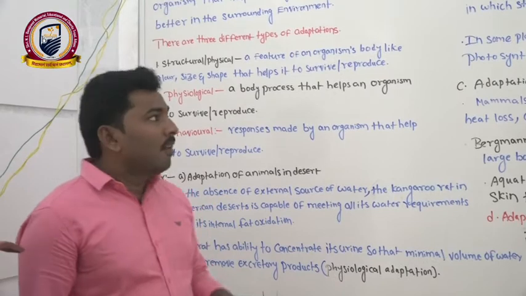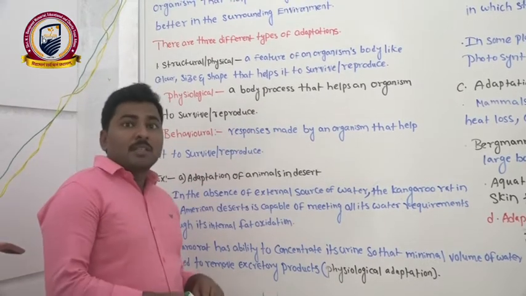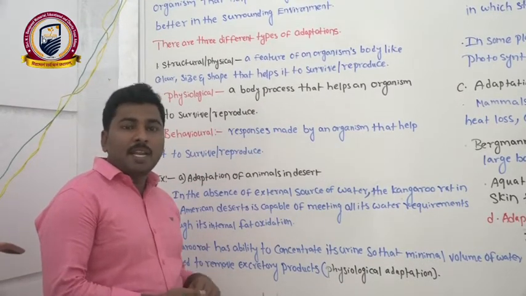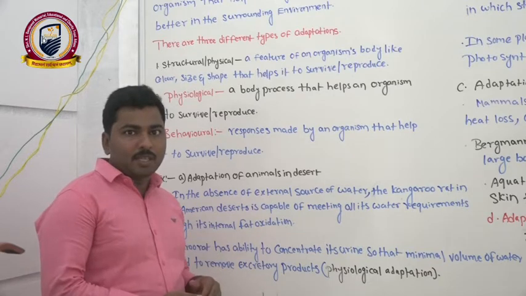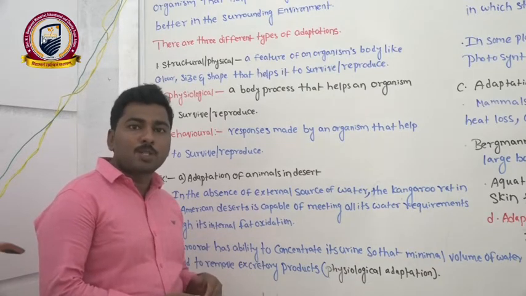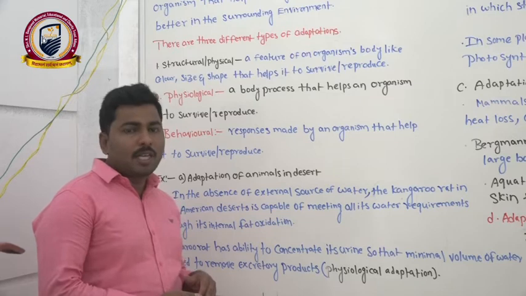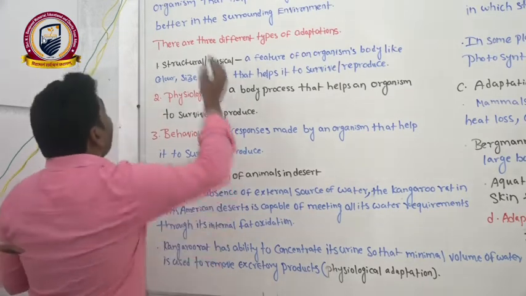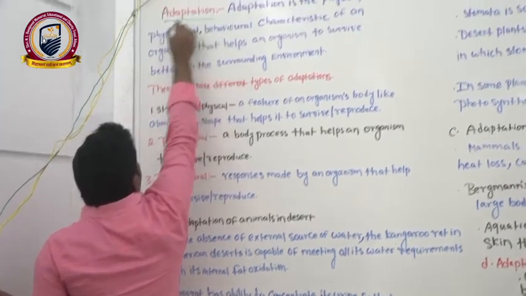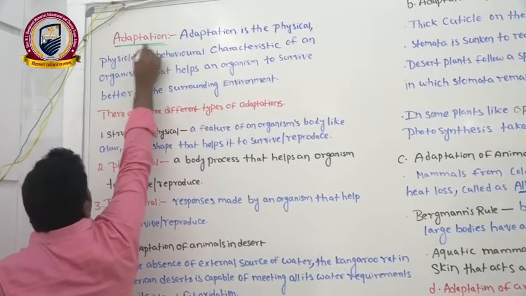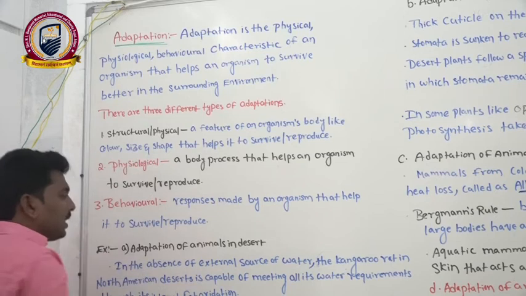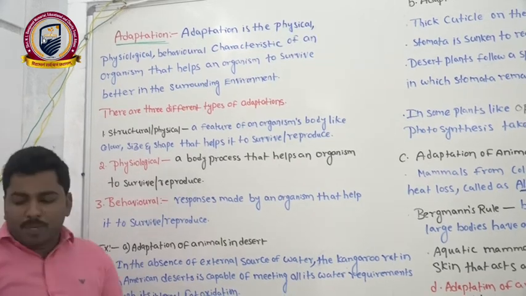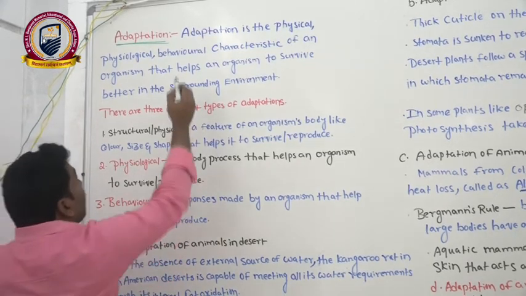In the last session, we had discussed the migration and suspending activities of organisms under the concept of responses to abiotic factors. Clear? Now, in this session, we will take up adaptations. What is meant by adaptation? First, we will discuss that. Later on, we will discuss examples of the adaptations.